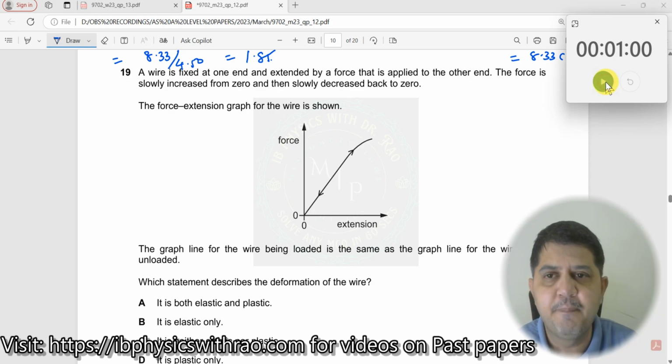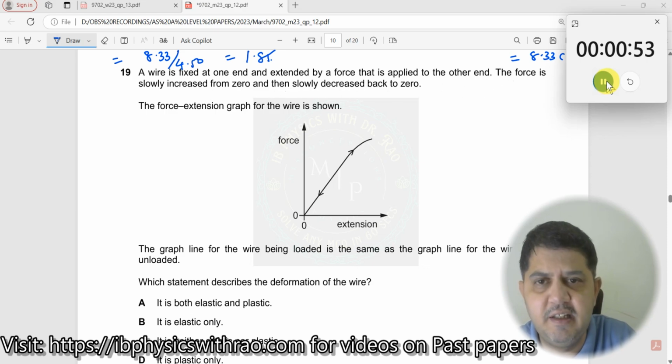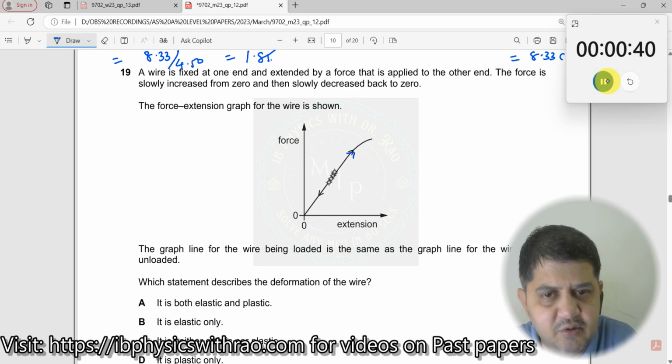Question number 19. A wire is fixed at one end and extended by a force that is applied to the other end. The force is slowly increased from 0 and then slowly decreased back to 0. So you increase it, you decrease it. The force extension graph is shown. This arrow tells you the force is increasing and this arrow tells you the force is decreasing.